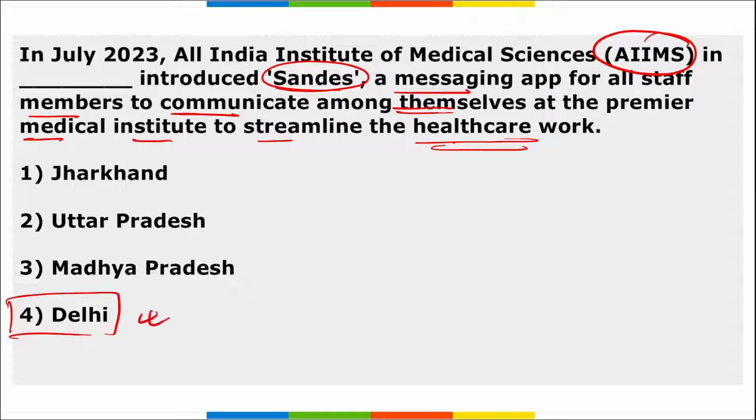Direct question you need to remember, right? This is a messaging application for the staff members that was launched to communicate among themselves, right? Between themselves only. And this move is aimed at enhancing the collaboration within the organization. Correct? So it was AIIMS Delhi that launched this messaging application by the name Sends.